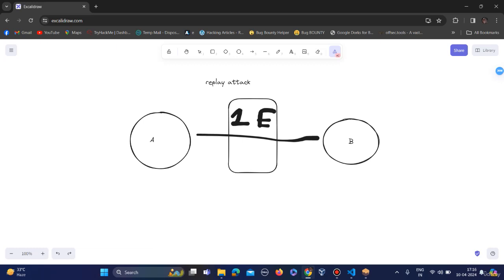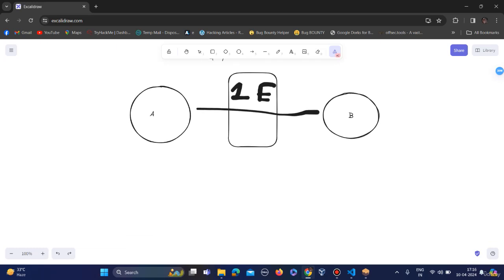So let's see what a replay attack on a cross chain transaction is. Replaying a transaction from one chain to another is simply a replay attack on a cross chain transaction.